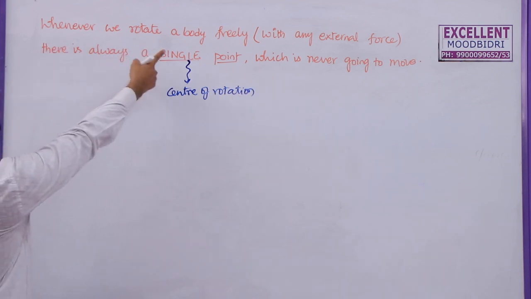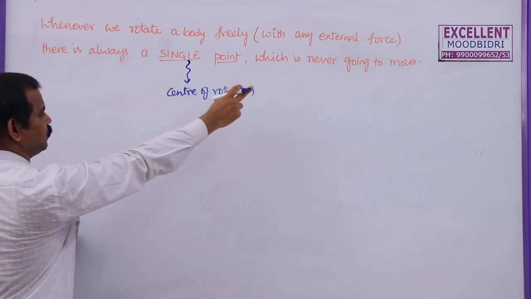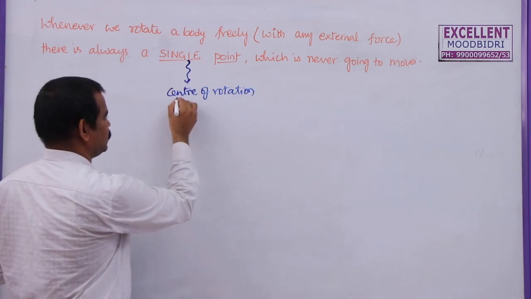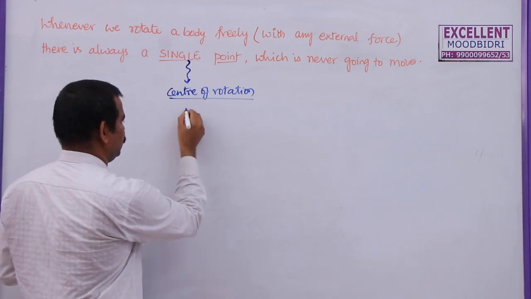So, whenever we rotate a body freely with any external force, there is always a single point which is never going to move. This is called the center of rotation. For regular bodies, this center of rotation is also known as the center of mass.